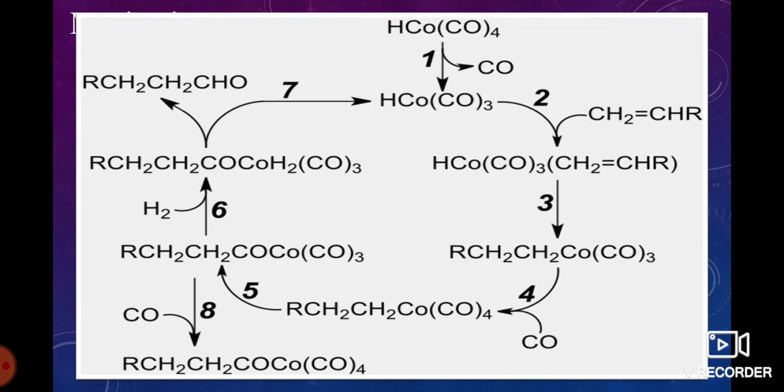And then in the next step, addition of hydrogen takes place, giving RCH2CH2CO-Co(H)2(CO)3. And then in the final step, formation of RCH2CH2, where one of the hydrogens is added to form the carbonyl group CHO.